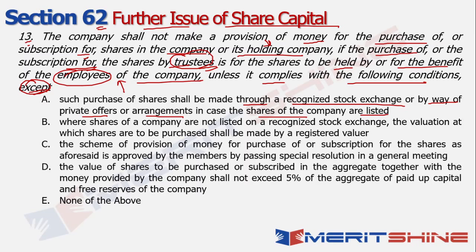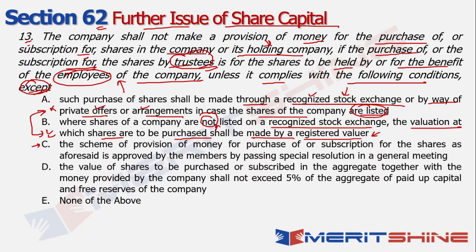Option B says where shares of a company are not listed on a recognized stock exchange, the valuation at which shares are to be purchased shall be made by a registered valuer. So I have a bit of a problem with both option A and B, right? They seem to be contradicting. Now A says it's okay if it is made through a recognized exchange, and also if it is through private offers or arrangement, then also it is okay, right? But you're talking about shares of a company that are listed. So if it is listed, then ideally it should happen only on the recognized stock exchange, right? That's the problem with option A. And it is contradicting option B also, because when shares of a company are not listed, then ideally they should be valued by a registered valuer. So B makes a lot of sense, right? So as a result, A contradicts B. So there is something wrong with A, right?